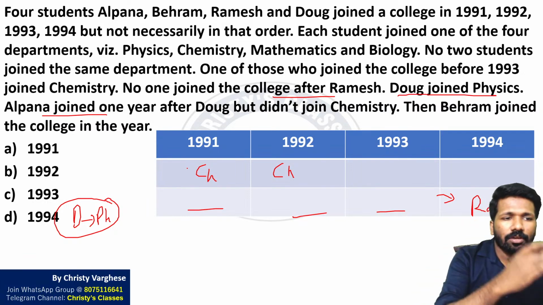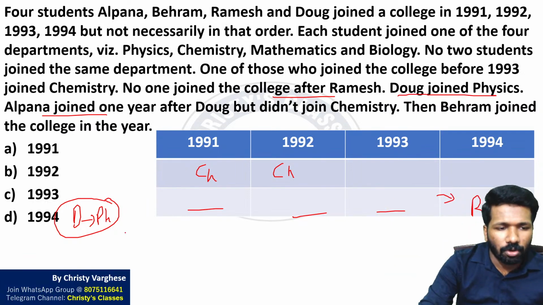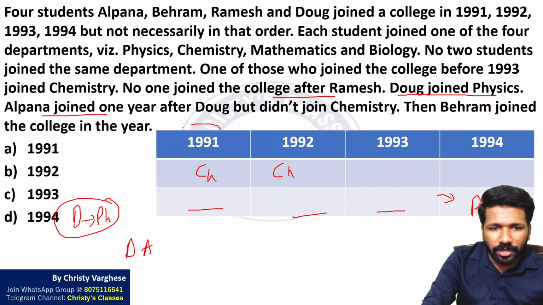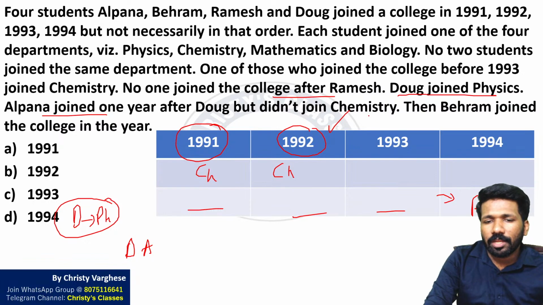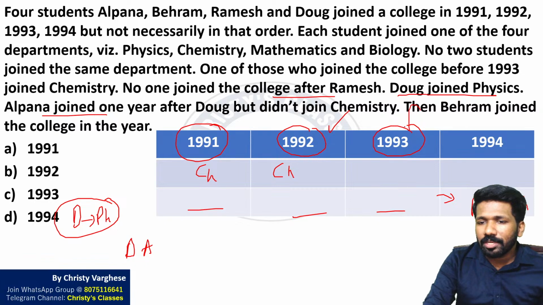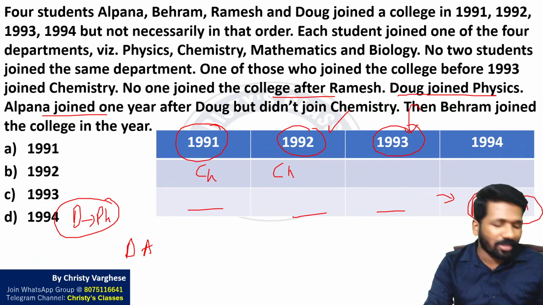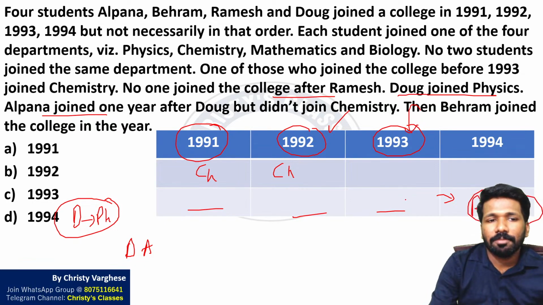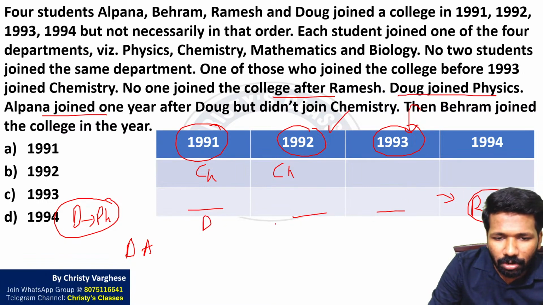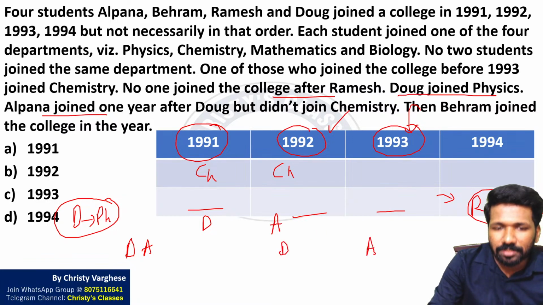Whichever year Dog joined, the next year Alpana joined. So if Dog joined 1991, Alpana joined 1992. If Dog joined 1992, Alpana joined 1993. Dog cannot join 1993 because Ramesh already joined 1994, so the condition would be contradicted. So 2 possibilities remain: Dog then Alpana like this, or Dog then Alpana like this.